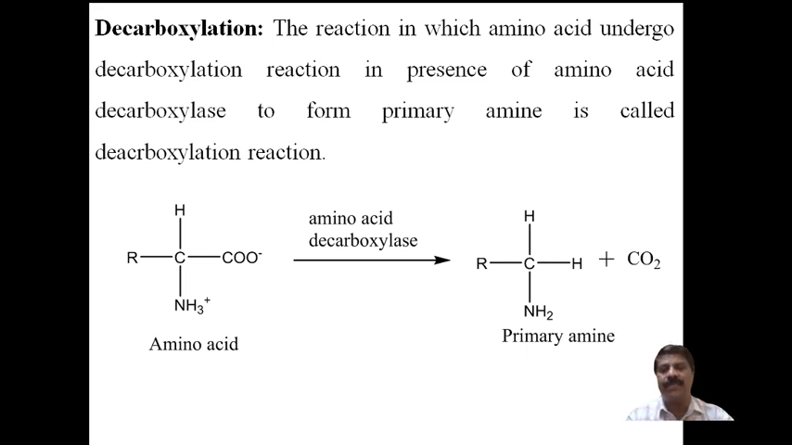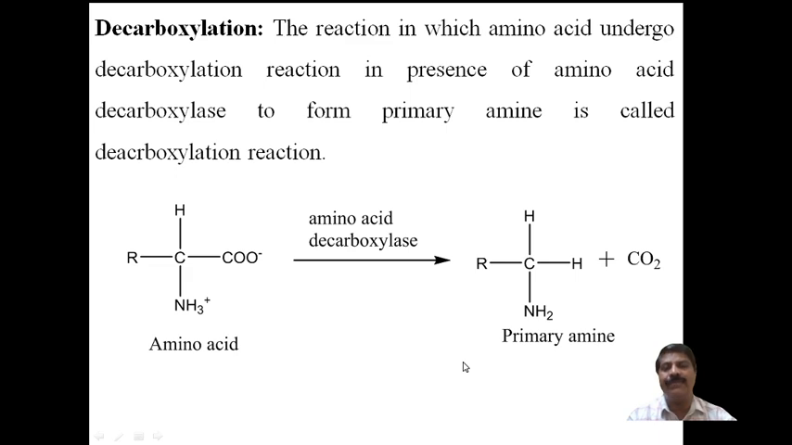Here generally an alpha amino acid is taken. This is the alpha amino acid, and R will be any alkyl group. Then amino acid decarboxylase, an enzyme, acts. During this the carbon dioxide is removed and hydrogen is added, and a primary amine will be formed. This reaction is called decarboxylation. Simply say that the amino acid undergoes decarboxylation to form a primary amine with liberation of carbon dioxide.